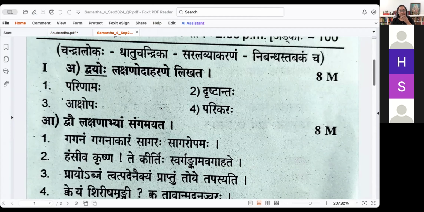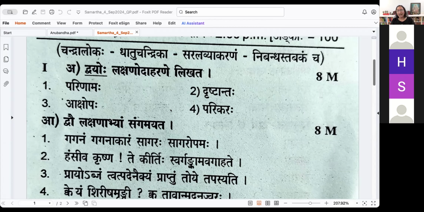So if there are many varieties, you can limit yourself to just giving the main udaharanam. The aparam udaharanam is not at all expected. Only the main udaharanam is needed, that is the Chandraloka udaharanam, or whatever Appayya Dikshita has first given along with the lakshana. So you do the lakshana samanvayam, explain the udaharanam, all of it in Sanskritam. There is no choice here because you are in Samartha.